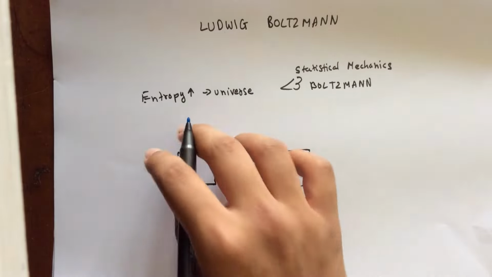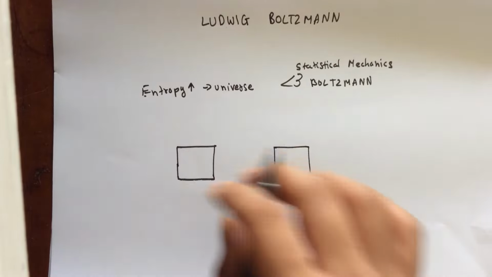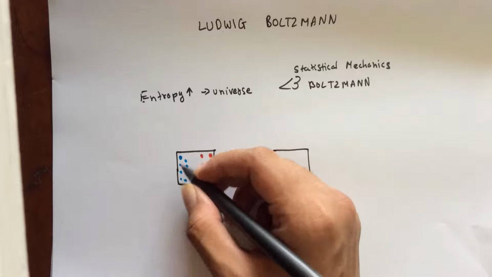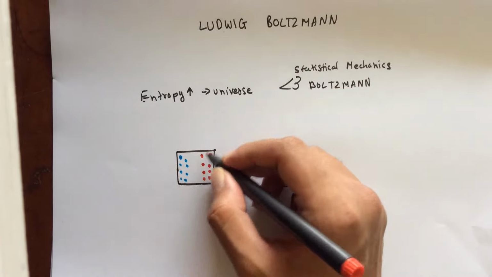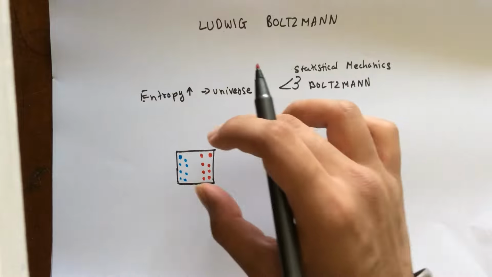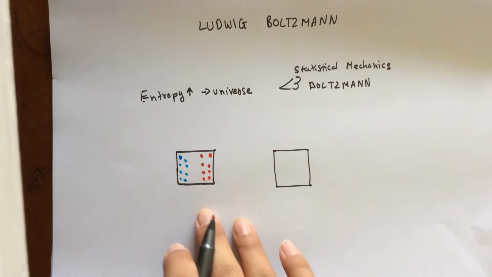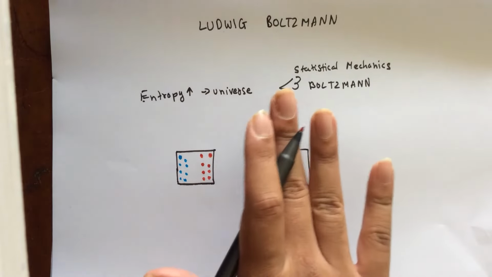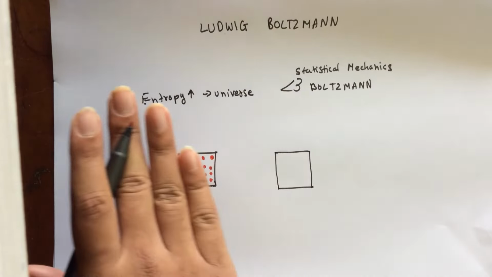Let's say that I have this closed container, okay, a closed system, and I fill one side of it with oxygen molecules. Okay, and the other side I'm going to fill up with nitrogen molecules. So I, as an observer, know that on one half I've got oxygen molecules and on the other half I've got nitrogen molecules. So I know the macro state of this system: as a macro observer, I know that one half is filled with a particular gas, and the other half is filled with another particular gas.